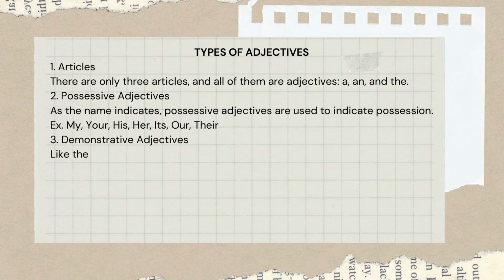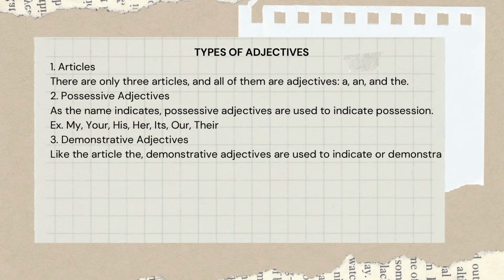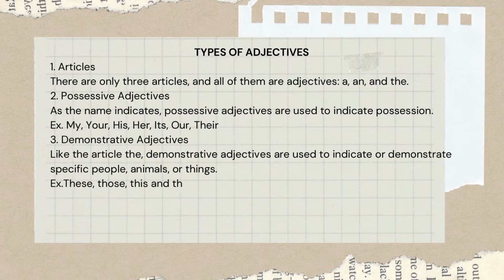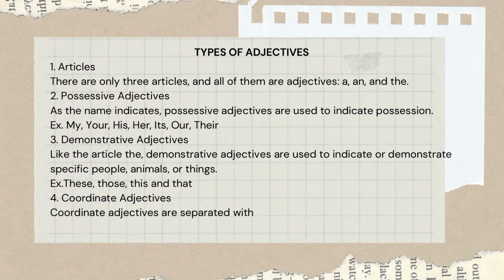We have also demonstrative adjectives. Like the article the, demonstrative adjectives are used to indicate or demonstrate specific people, animals, or things. Examples are these, those, this, and that. Fourth is the coordinate adjectives.